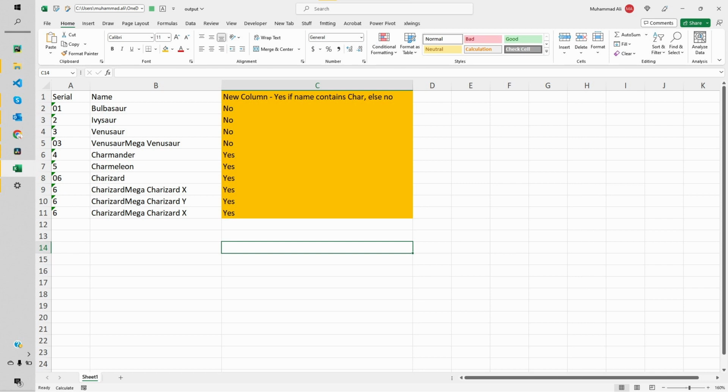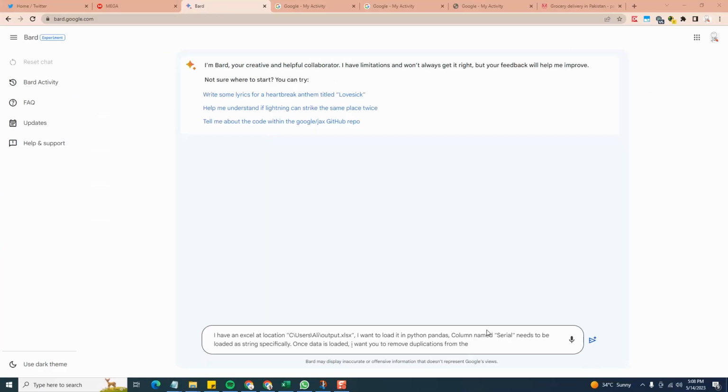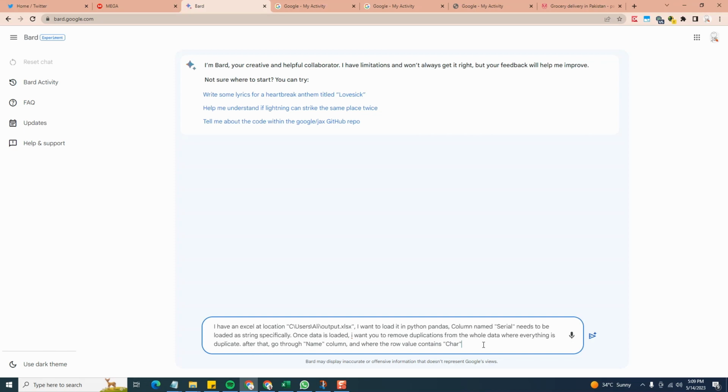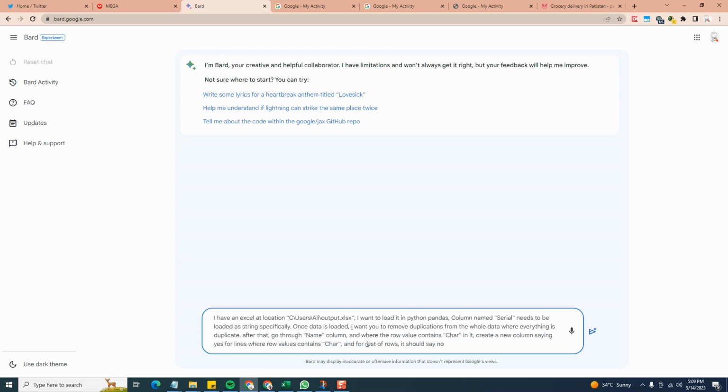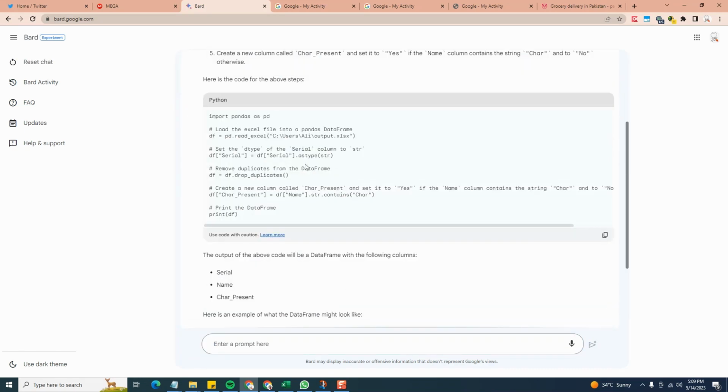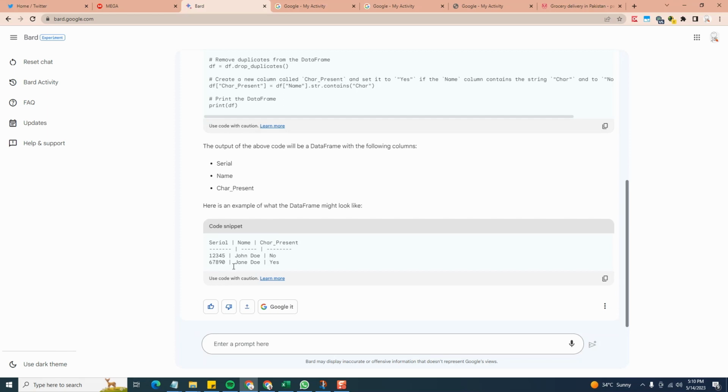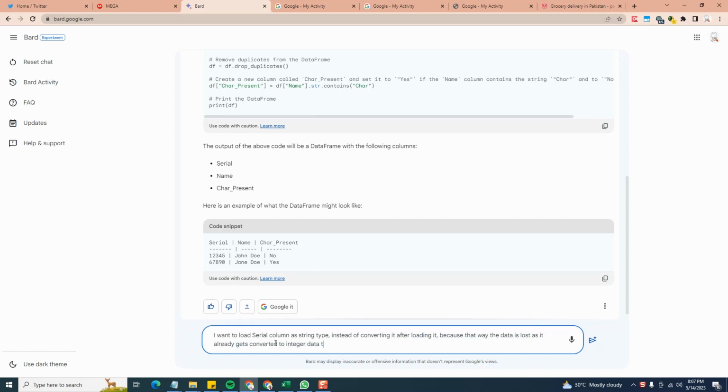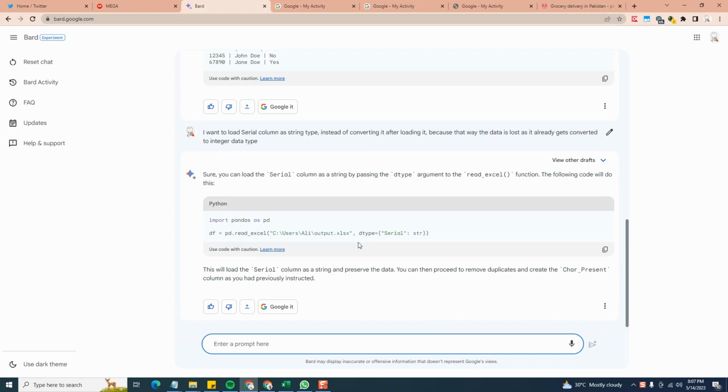So my example Excel file has serial number and names of Pokemon characters. Serial number is deliberately noted with leading zeros, as loading it normally without specifying any options will convert this column into an integer data type and removing the leading zeros. We get our code. Except for converting data type to string, everything else looks good. So I request Bard to modify our code and load serial number column as string data type instead of converting it later on. And boom, Bard understands it and provides me correct code.